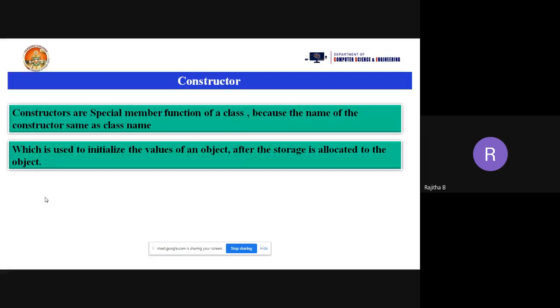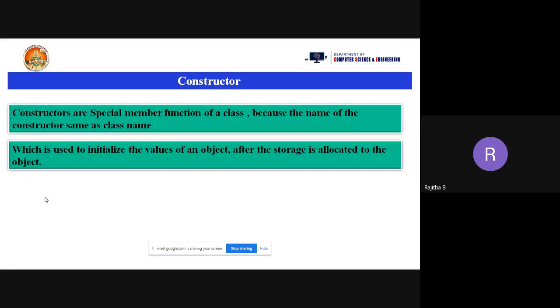Minimum 100 people I want, but we are getting only 58 to 60 people. What about the remaining? I don't know what happened.